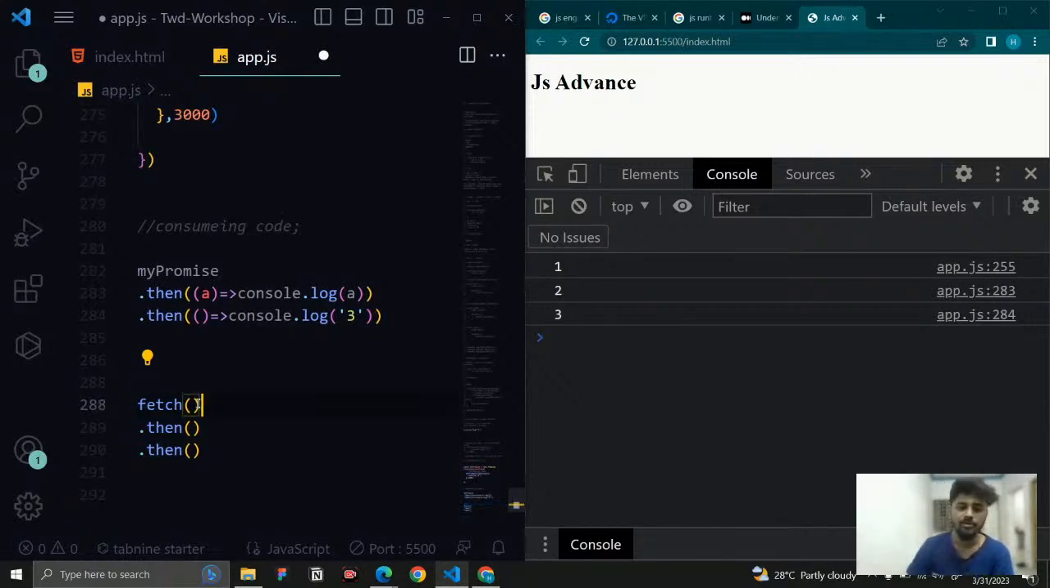So here you can put your API link, and it is going to fetch all the data. Once the data is fetched 100%, then it is going to execute what it needs to do. You can pass it down and send that into a function.